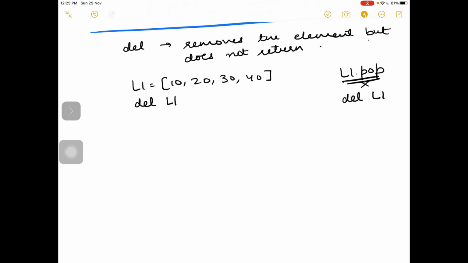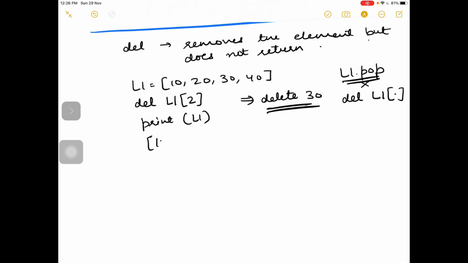It is del L1 and the index you want to give. Okay, so there is another difference. If I write 2, which element will it delete? It will delete 30. So if I fire print L1, it will display 10, 20, 40.